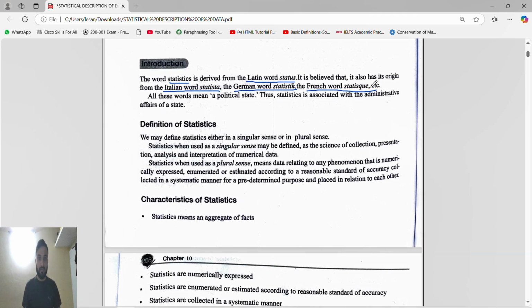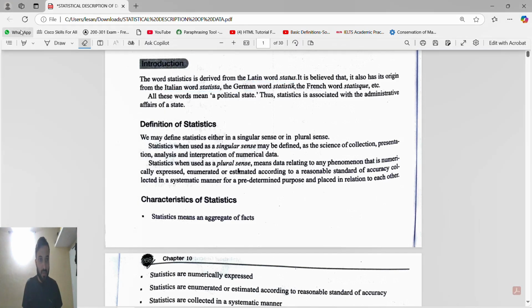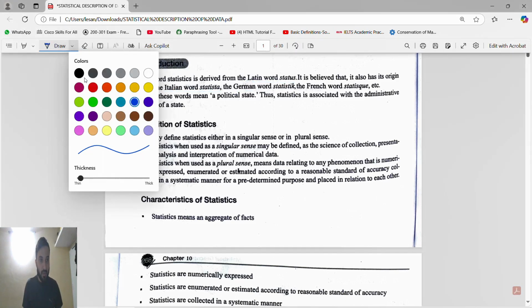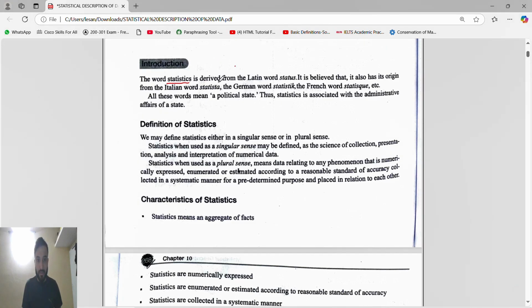Please stick to the things I have underlined. I will underline with red color. Statistics is derived from the Latin word status, the Italian word statista, the German word statistik, and the French word statistique.